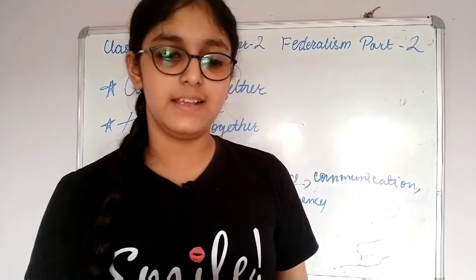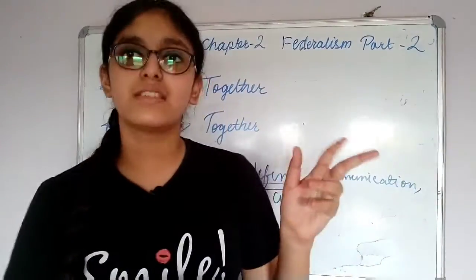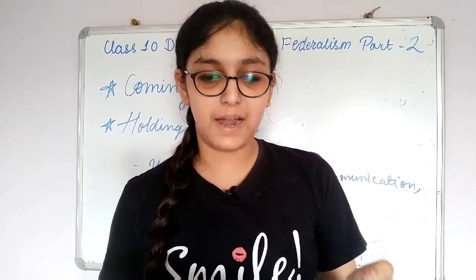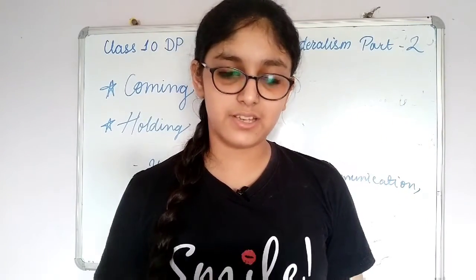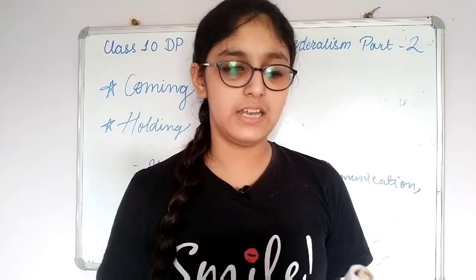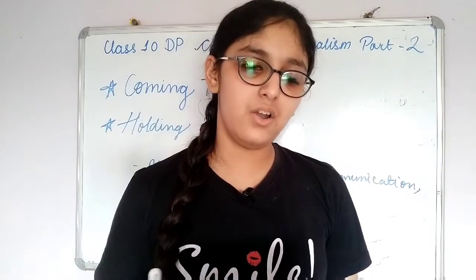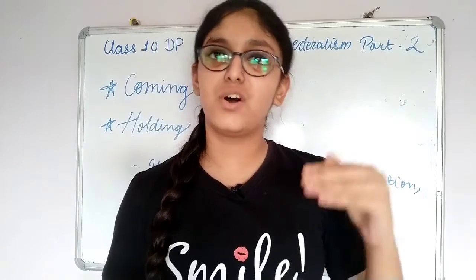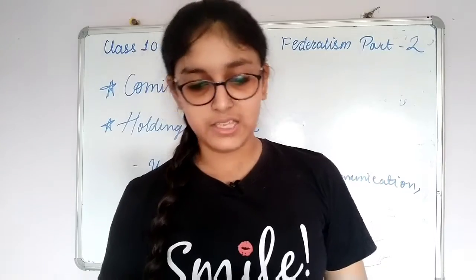Next, the concurrent list. This includes subjects of common interest to both the union and the state, meaning both the central government and the state government, such as education, forest departments, trade unions, marriage, adoption and succession. Both the union and the state government can make laws on the subjects mentioned in this list. If their laws conflict with each other, then the law made by the union government will prevail, because the central government has more powers when compared to the state government.